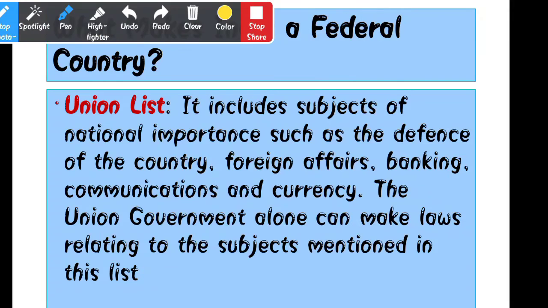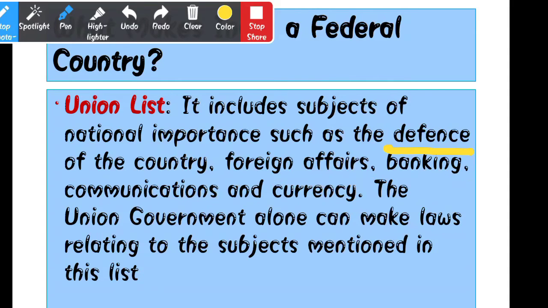We will look into the first list, that is union list. The union list includes subjects, meaning the matters or topics of national importance, for example defense, foreign affairs, banking, communication and currency.